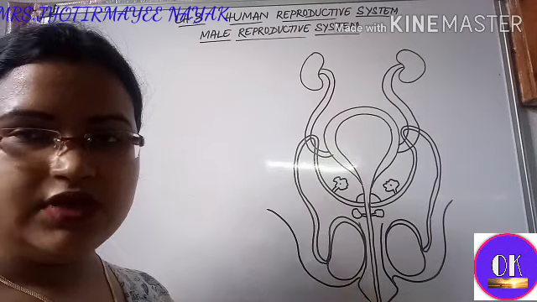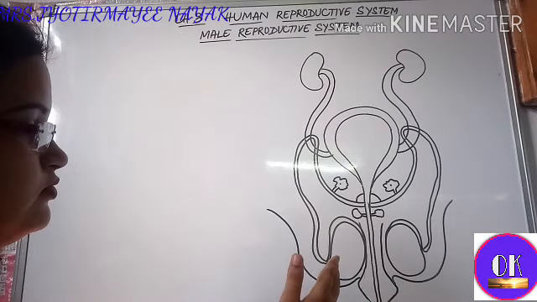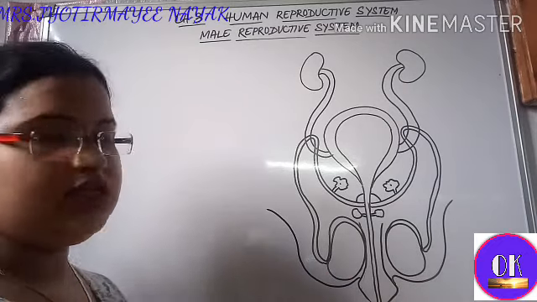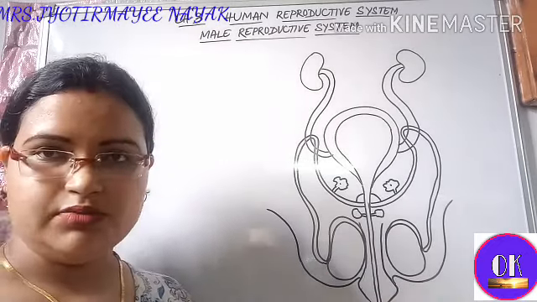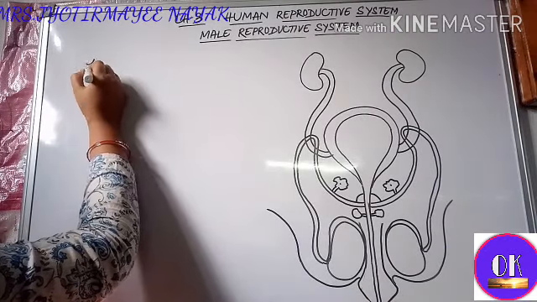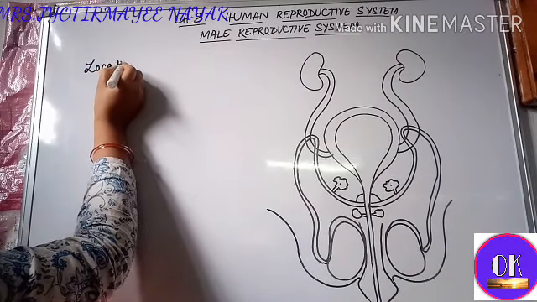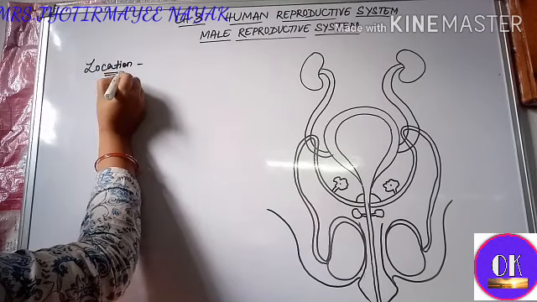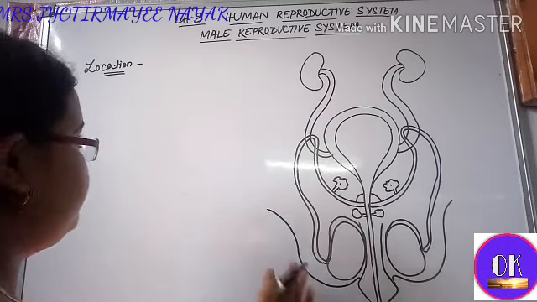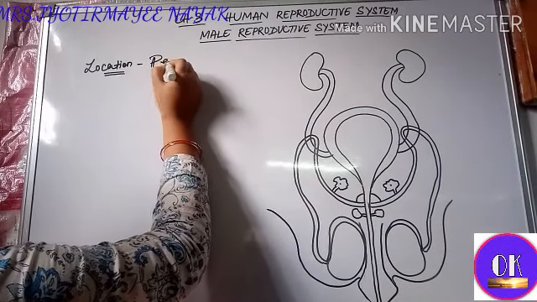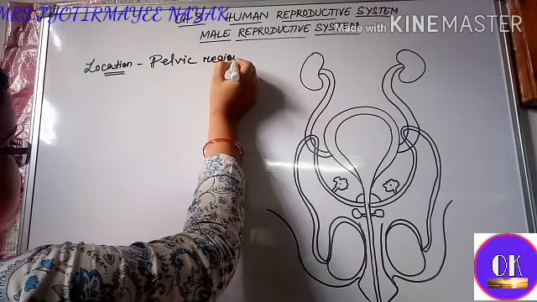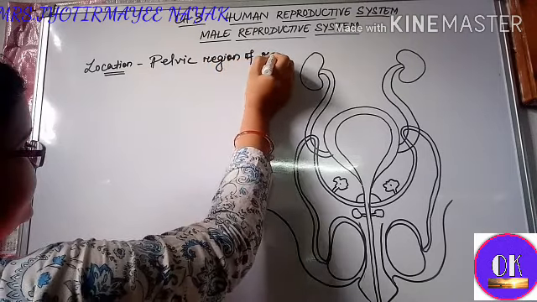You can see it here. Before describing this structure, first of all let me tell you about the location of the male reproductive system. Understood? So first of all we will discuss the location. The male reproductive system is present in the pelvic region of our body.